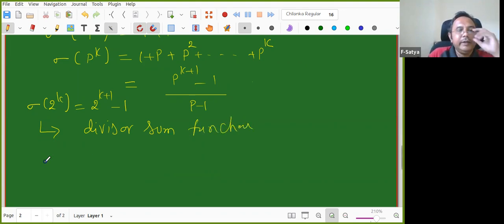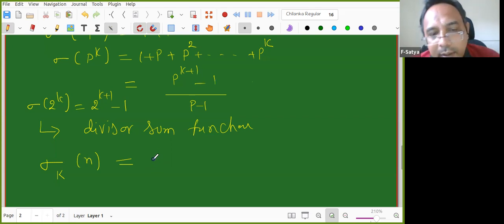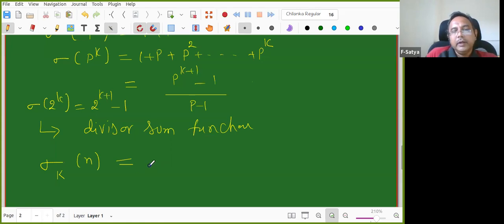Now I'll modify this a little bit. Now I'll define sigma k of n. Sigma k of n is the sum of the kth powers of the divisors of n. So somebody can tell me how do I define it? Means this is a summation, right? I'm adding them. Which ones am I adding? Only divisors I'm adding. So first, sigma n, how do you write? Somebody can help me. How to write sigma of n in the form of summation or something?